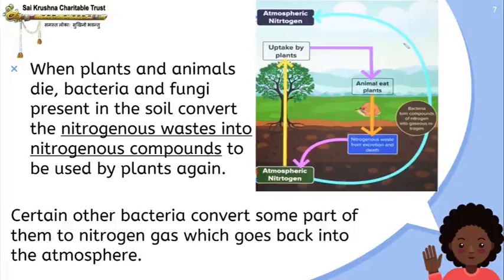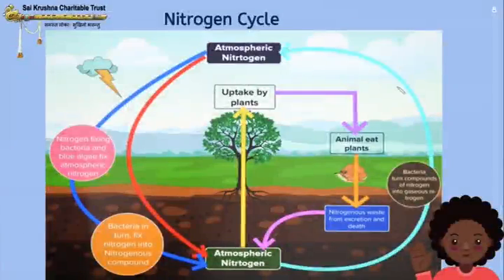Certain other bacteria convert some part of them to nitrogen gas which goes back into the atmosphere. Some bacteria which are found in the soil convert these nitrogenous wastes into nitrogen gas which again goes back into the atmosphere. In this process, the level of nitrogen present in the atmosphere remains fixed.